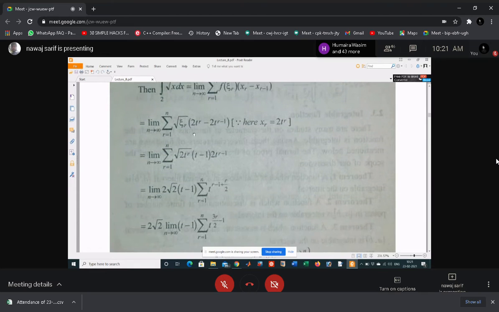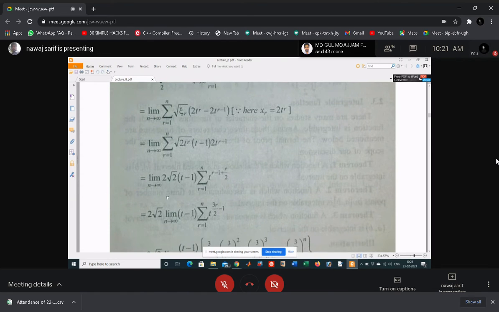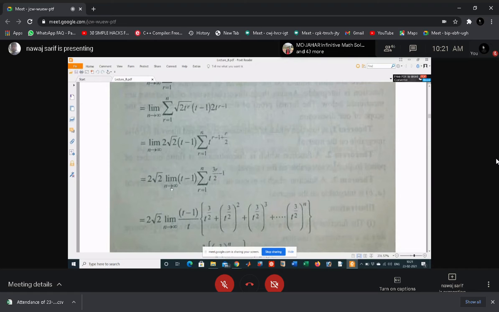Putting in the values of x r, we get 2t to the power r minus 2t to the power r minus 1. After simplifying, you will get this expression, so just simplify all these expressions. This is the limit as n tends to infinity of (t minus 1) into the sum of t to the power (3r by 2) minus 1.